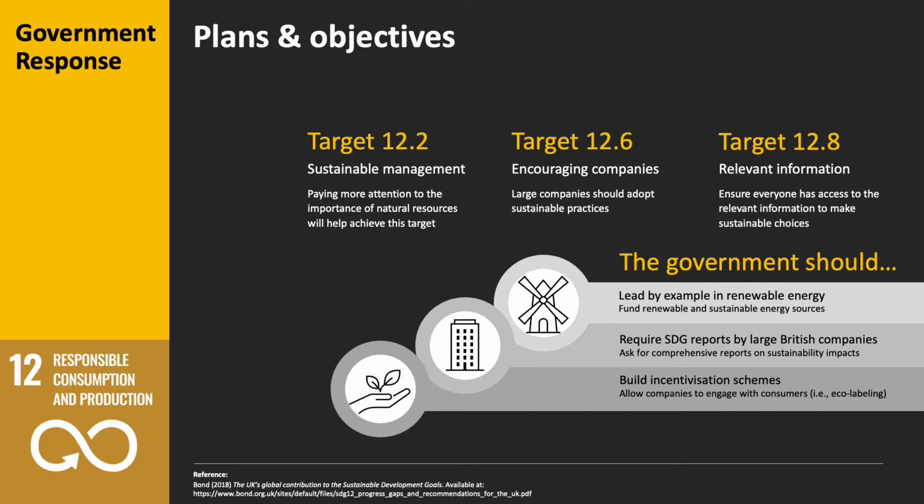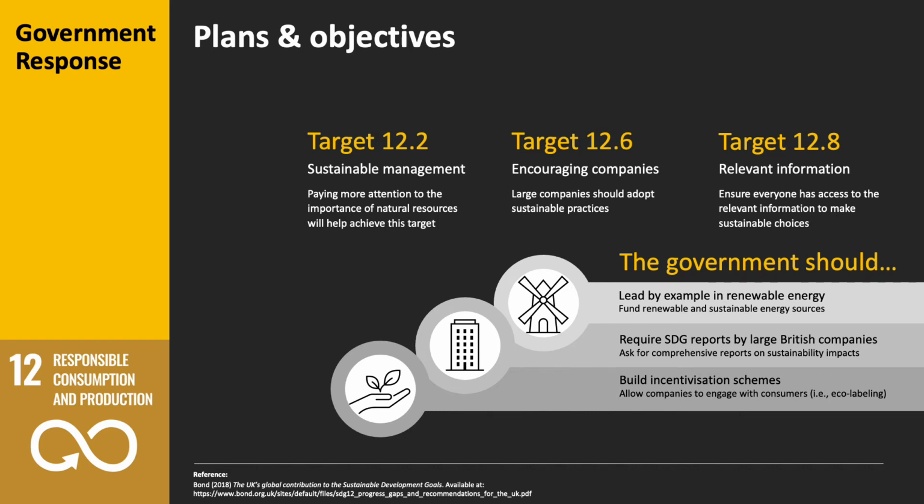So the government response. There are plans and objectives UK-wide. If we look at Target 12.2, sustainable management, it could be said that the government's paying more attention to the importance of natural resources, and by doing this it will help achieve the target.